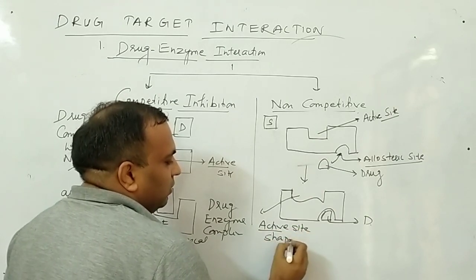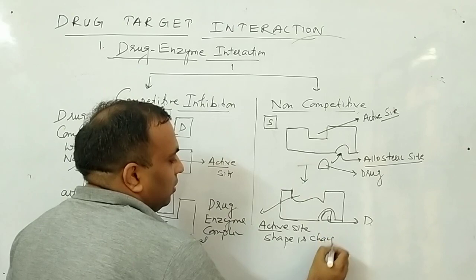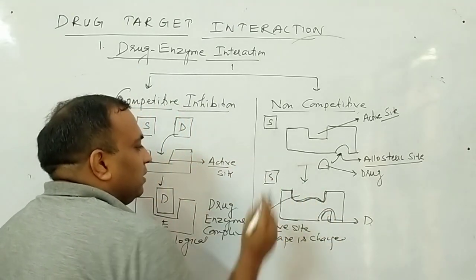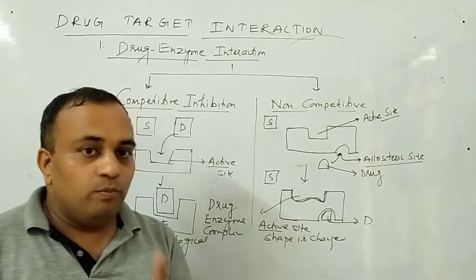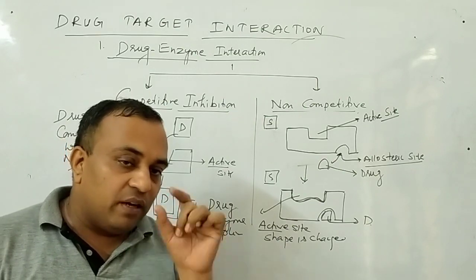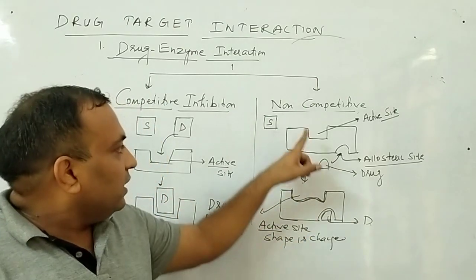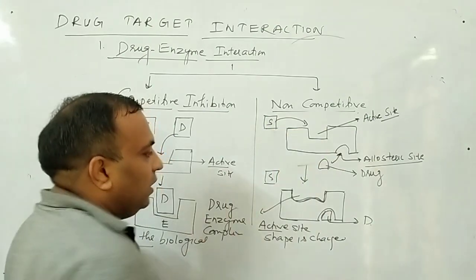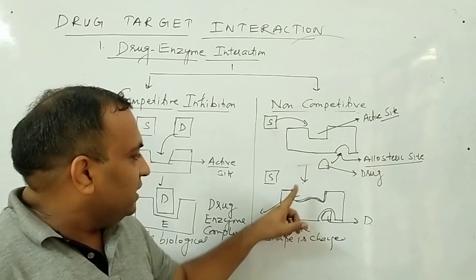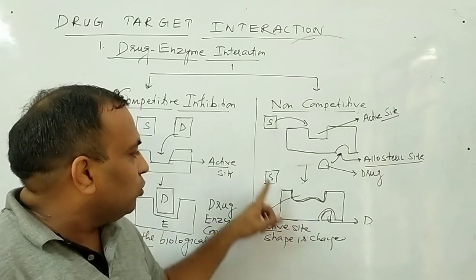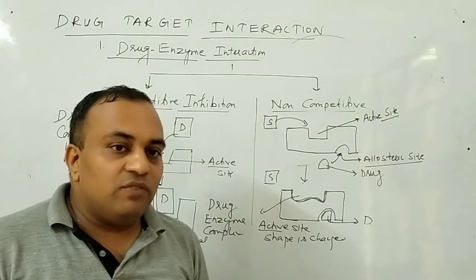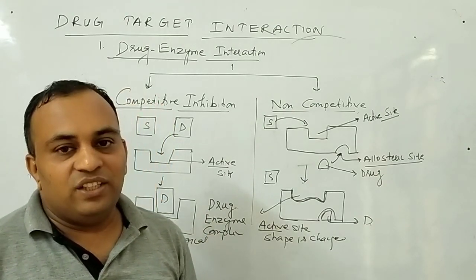The active site shape is changed. It will be like that. Now just see, will the substrate attach on this active site? No. Because to attach the substrate on the active site, its shape must be perfect according to the active site. Initially, its shape is perfect. But when we take the drug, this drug will attach on the allosteric site. This changes the shape of the active site, due to which the substrate does not attach to the active site. If the substrate does not attach, then obviously the reaction is stopped.